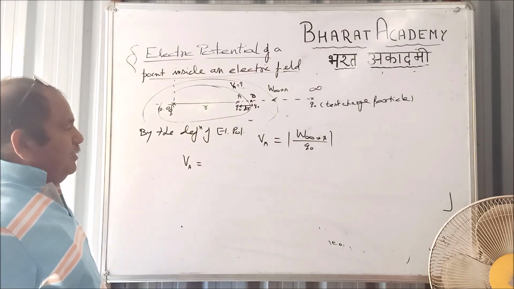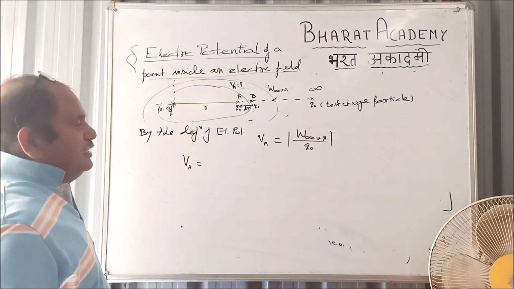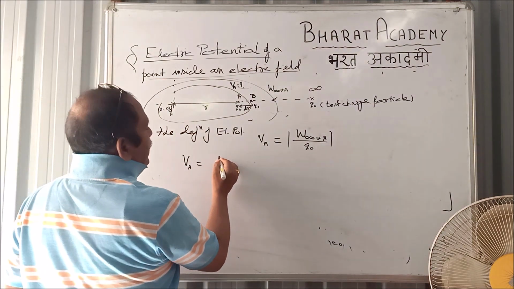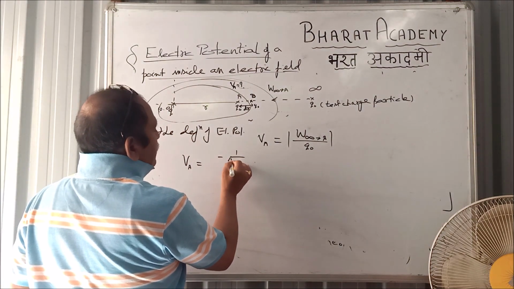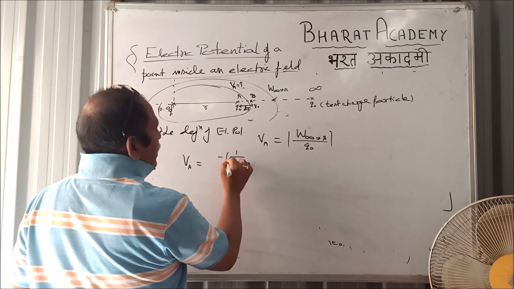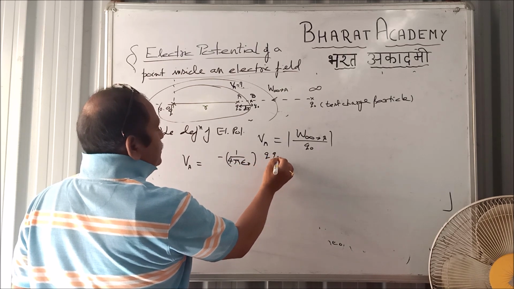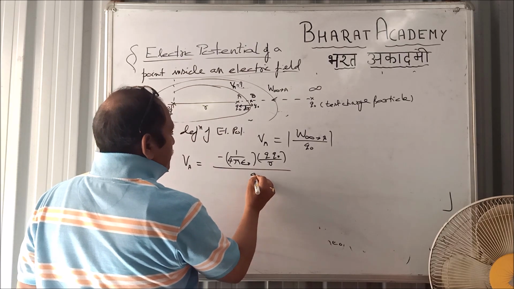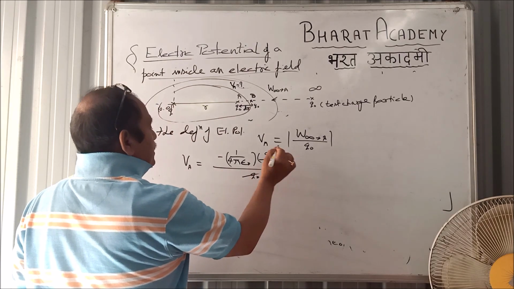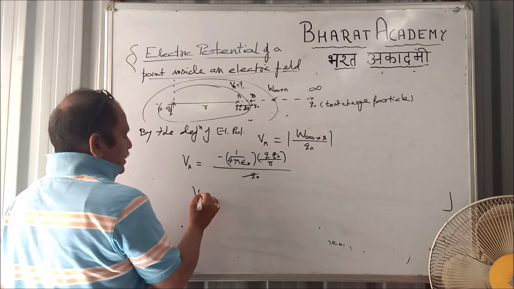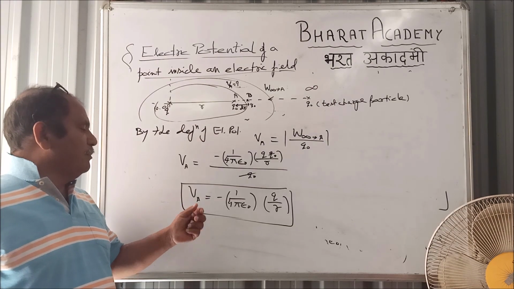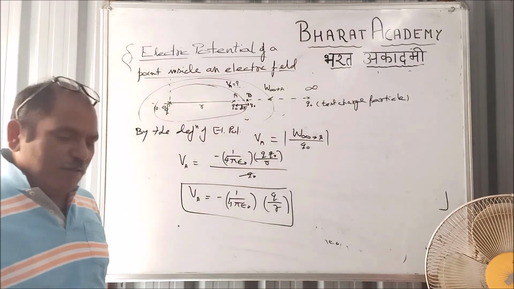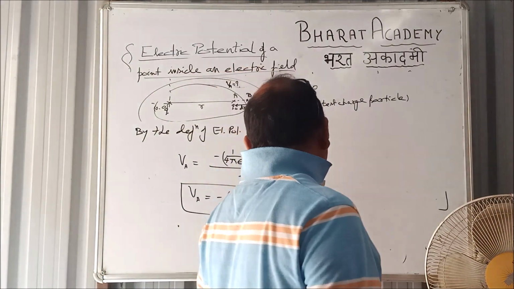This is the work done to bring the charged particle from infinity to the point A. By the definition of electric potential, what do we have? VA is W infinity to A by Q0. Substitute the value of W infinity to A. We have got minus 1 by 4 pi epsilon naught Q Q0 by r upon Q0. So Q0 was hypothetical and gets cancelled. So what is left? VA comes out to be minus 1 by 4 pi epsilon naught Q by r, which will be the electric potential due to a point charge, right?